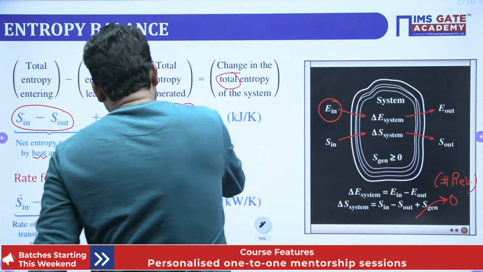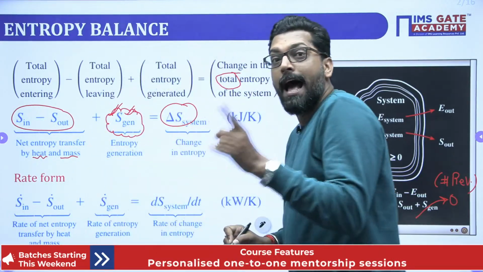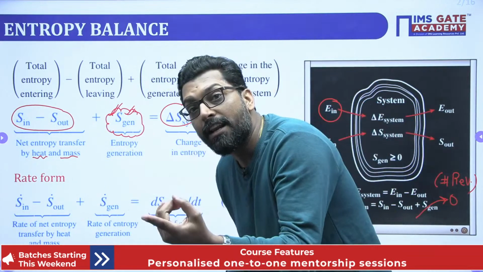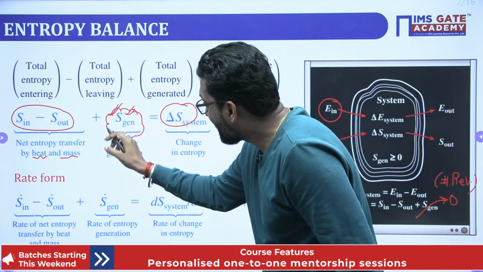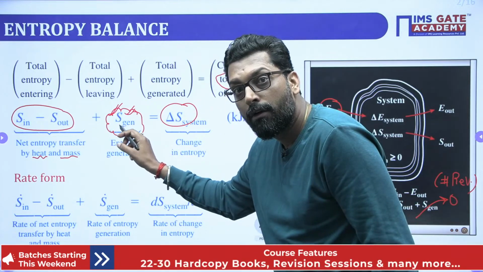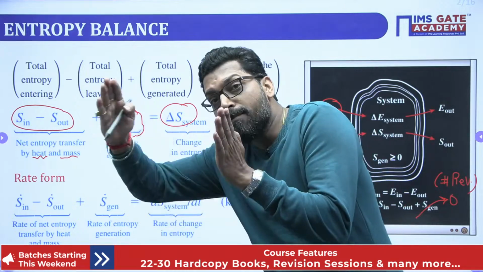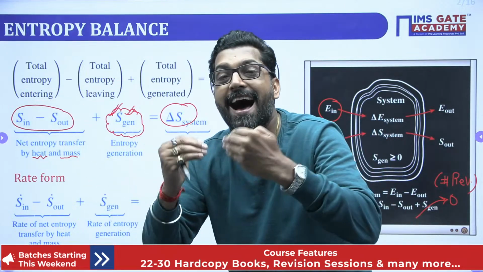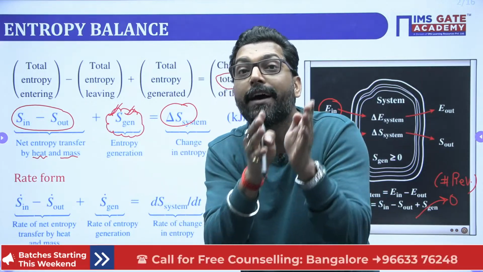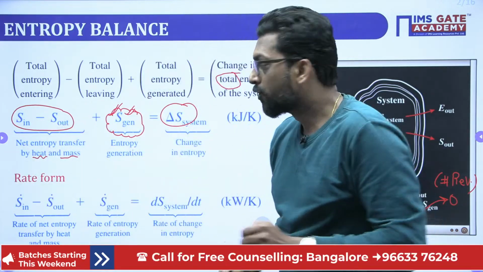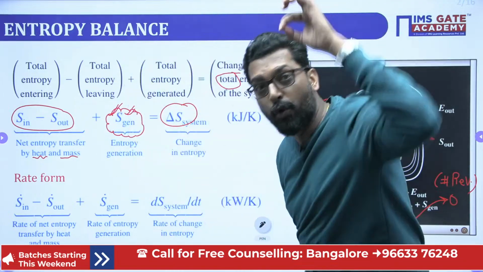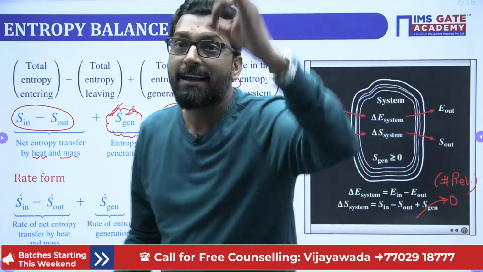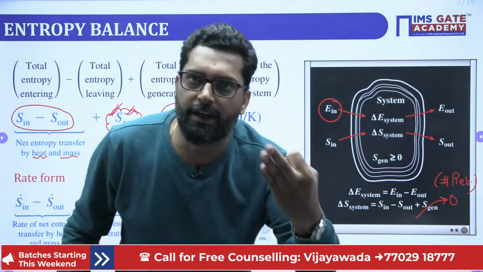This tells whether the process is reversible or irreversible. For reversible, the generation is 0. The more it moves from 0, the larger the deviation from reversible. So generation gives a very accurate parameter which defines the extent of irreversibility.